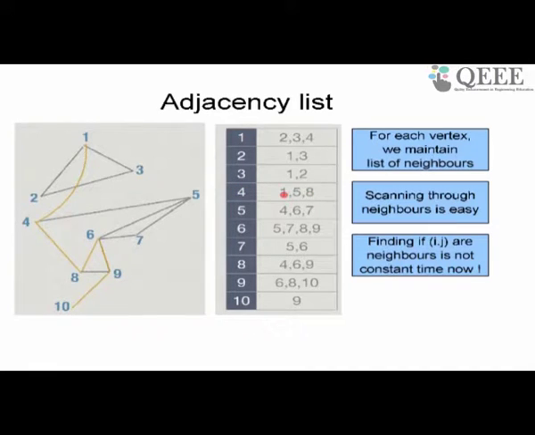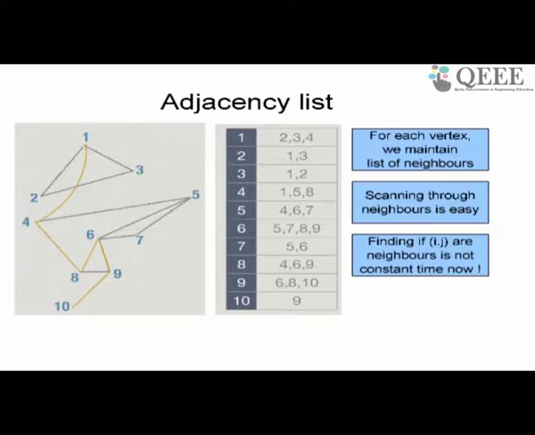I have to check whether the first element is not 6, the second element is not 6, the third element is not 6, and I have no elements left in the list. Therefore 6 is not in the list, so 6 is not a neighbor of 4. So I have to scan all the neighbors of 4 to find out whether 6 is a neighbor of 4. So checking whether i, j is a neighbor pair is not constant time; it depends on the number of neighbors of a node. Whereas in the adjacency matrix that was constant time.